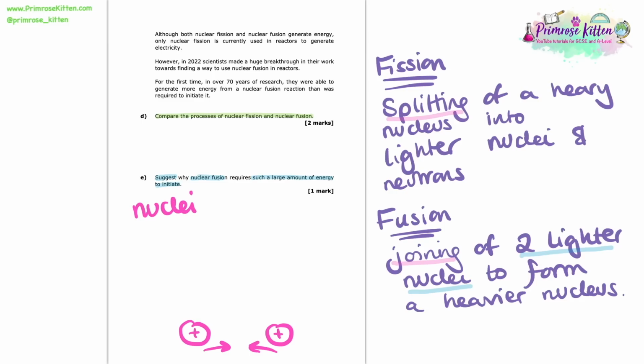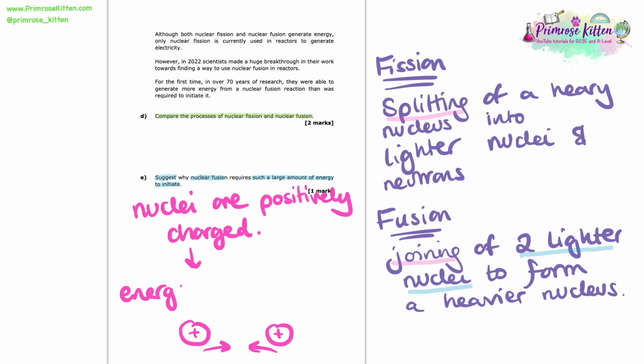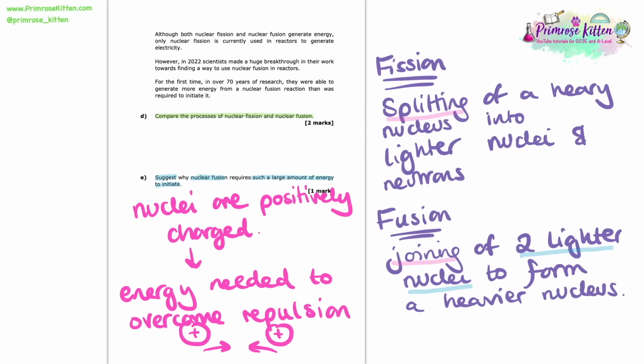As we can see here, they're both positive particles, aren't they, the nuclei? And because they're positive, we should know that positive or any like charges will always repel each other. And so the reason why we need such a large amount of energy to initiate nuclear fusion is because we need energy to overcome the repulsion between these positively charged nuclei. And there's our answer.